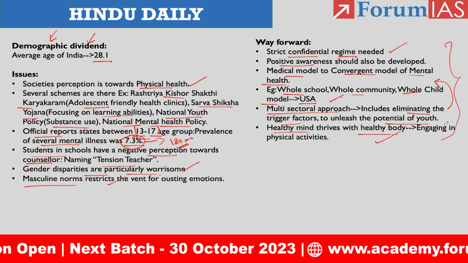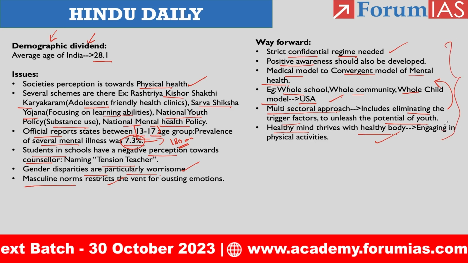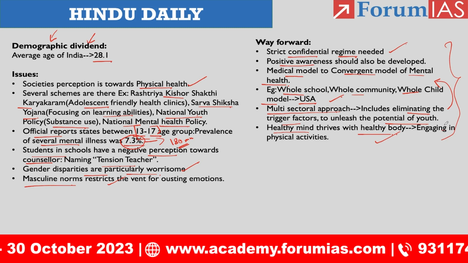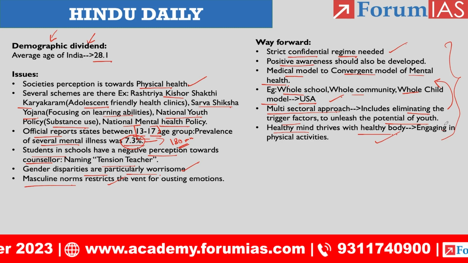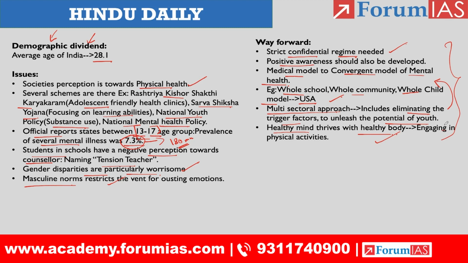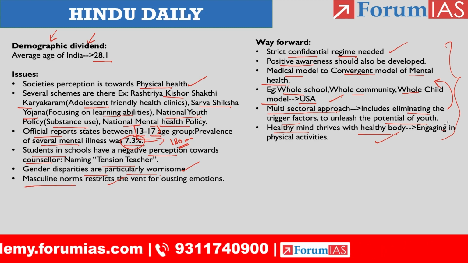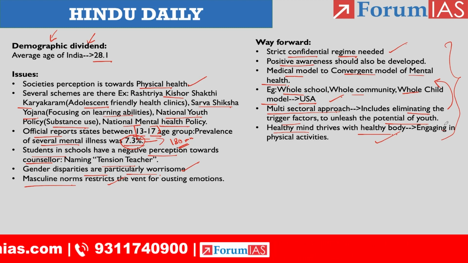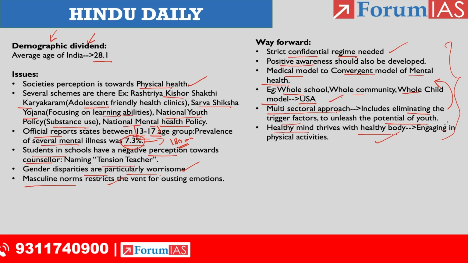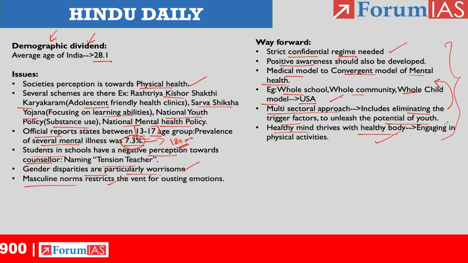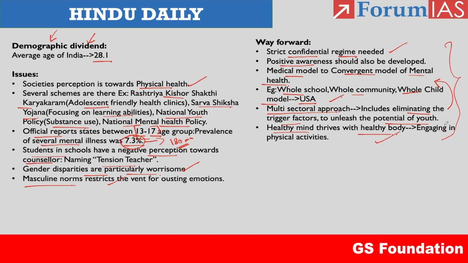That's it. With respect to the article, we discussed the issues we have among adolescents, especially related to their mental health, and the way forward mechanisms we can carry forward, right? Within the way forward mechanism, they had provided the whole school, whole community, whole child model. So you can use this fact in answer writing practice, right? Let us wind up the article here and move on to the next one.